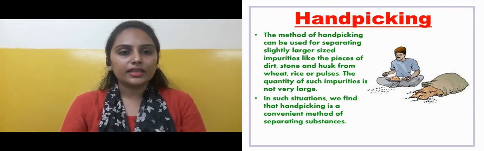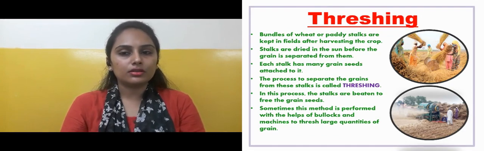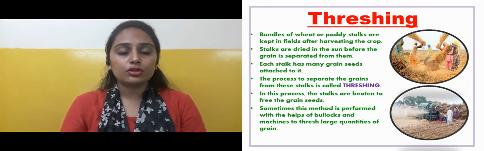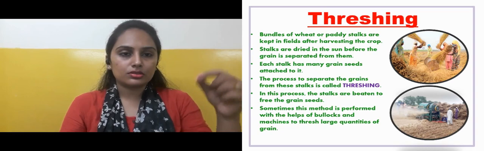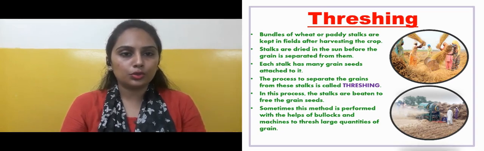Okay. Next one is threshing. Bundles of wheat or paddy stalks are kept in the field after harvesting the crop. Once the harvesting is done, the stalks of wheat or paddy or anything are kept in the field itself. Stalks, you remember what are stalks? The stalks are the stems on which these grains grow.